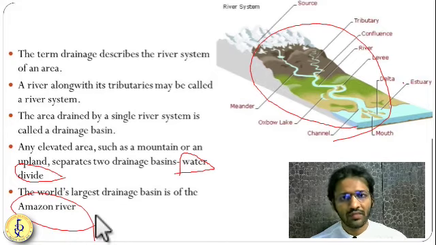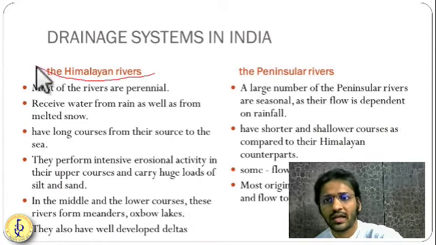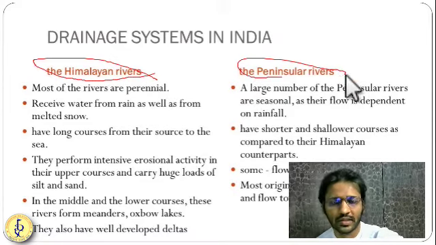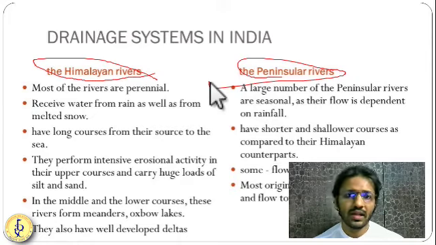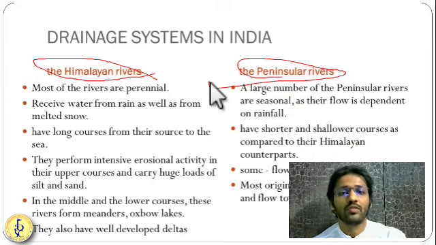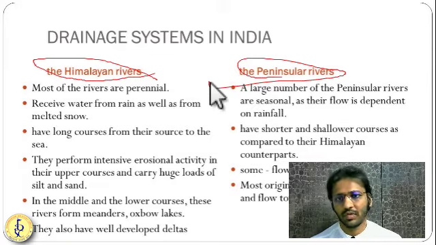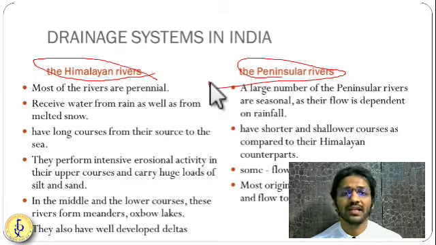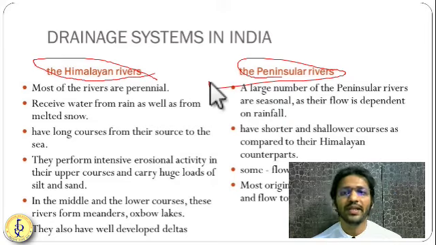Now friends, in case of India, we can classify India's river system into two types: Himalayan river system and peninsular river system. This is a bigger classification. There are some other classifications as well, like rivers flowing into the Bay of Bengal and rivers flowing into the Arabian Sea. Also, according to the volume of water they discharge, we can classify the river systems of India. But basically here we are going to see two river systems, that is Himalayan rivers and peninsular rivers.